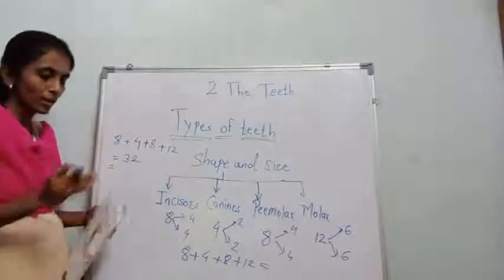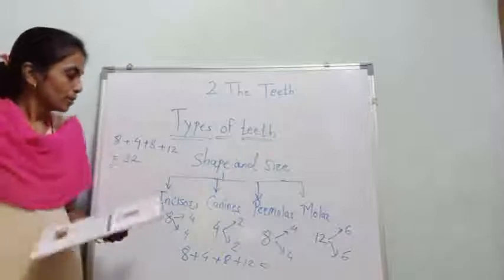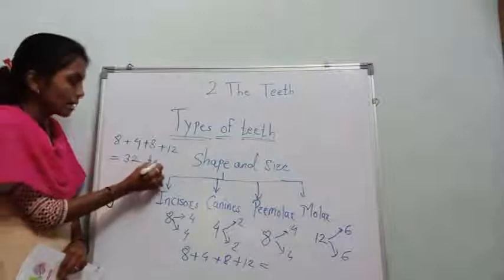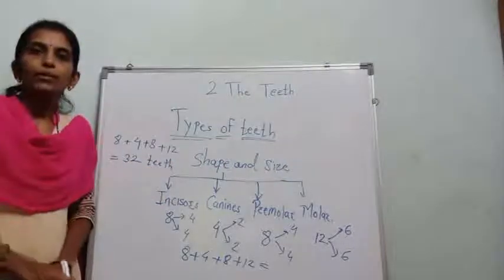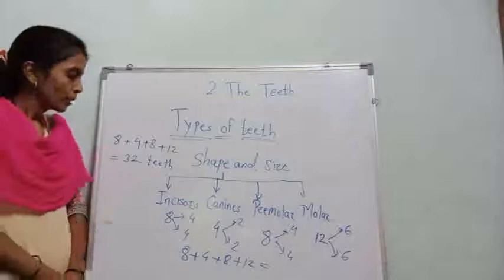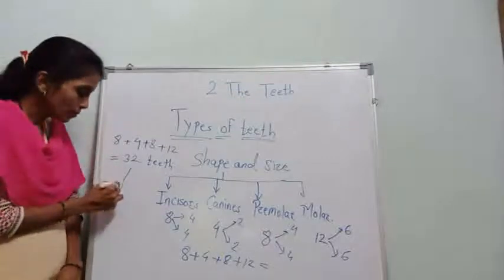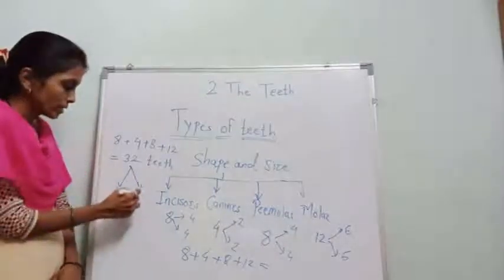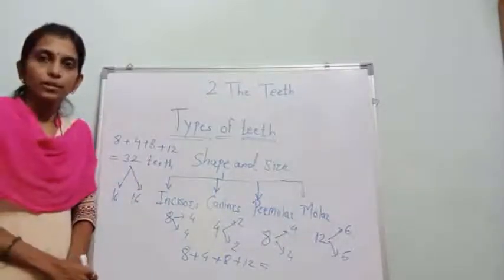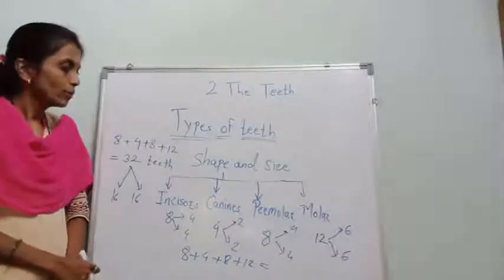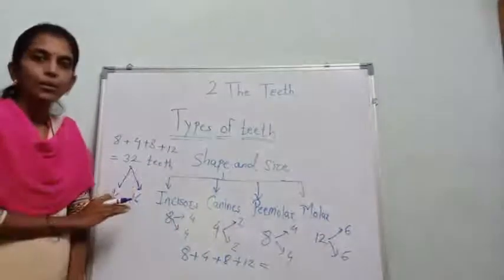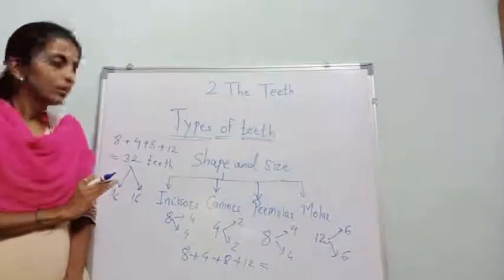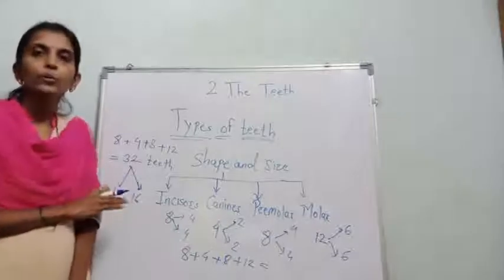So that means 32 teeth are present in our mouth. 32 means how? 16 in the lower jaw and 16 in the upper jaw, okay. So did you understand that topic? If you have any difficulty or any confusion, you can ask me.